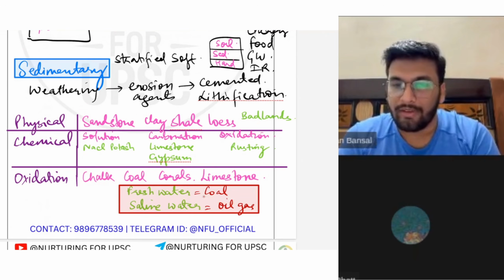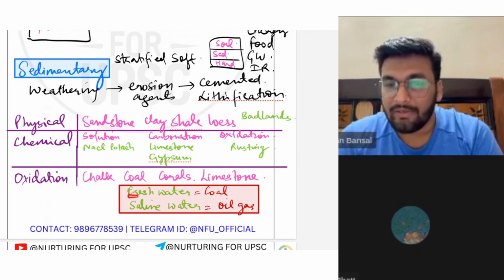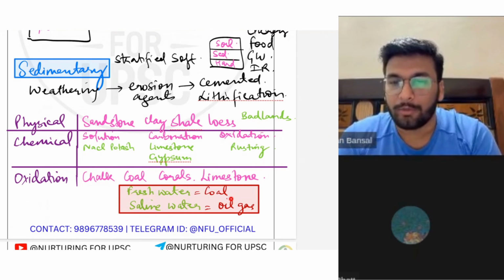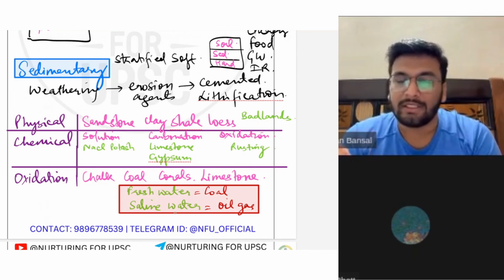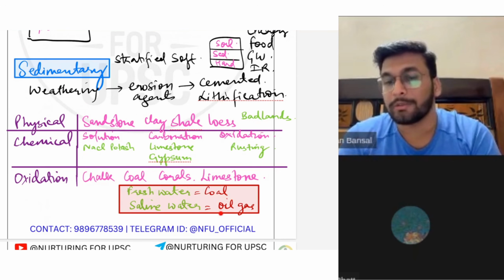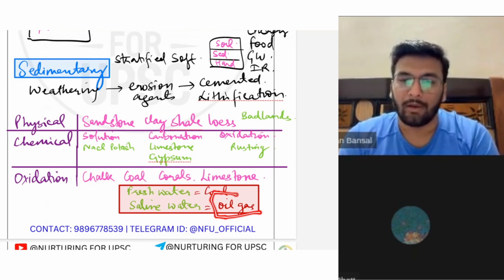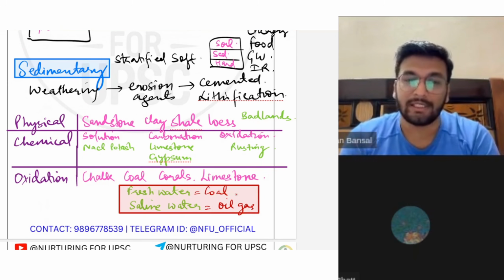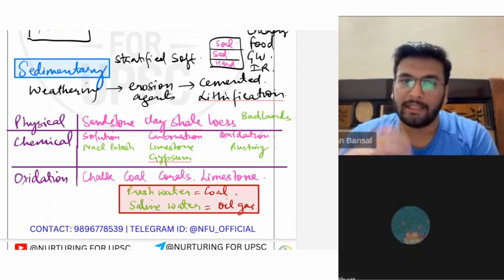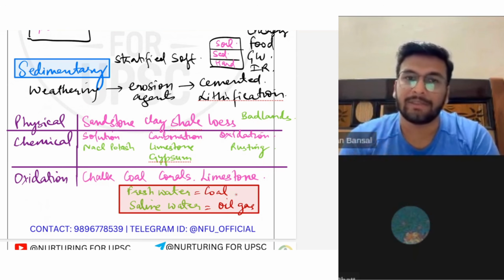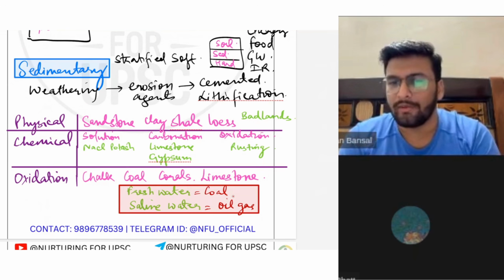Whenever vegetation undergoes submergence of fresh water, it leads to the formation of coal. When vegetation undergoes submergence of saline water, it leads to the formation of oil and gas. That's why coal is present within the Indian subcontinent, and oil and gas are present offshore, on the coast or offshore. Offshore we have the saline water, and inside there was glaciation evidence in the peninsular plateau region, Chota Nagpur area. That's why we have the coal evidences over there.